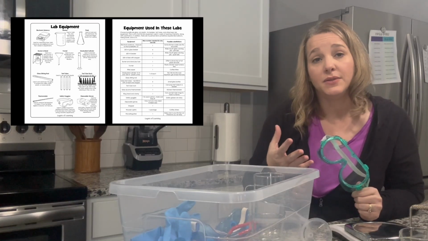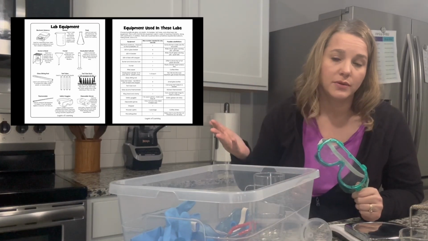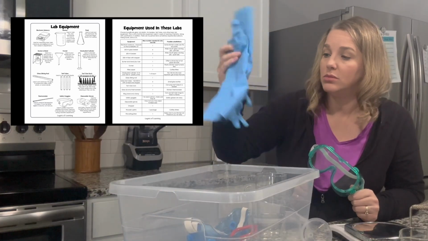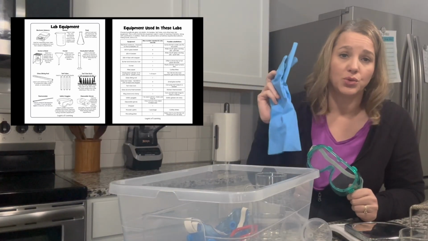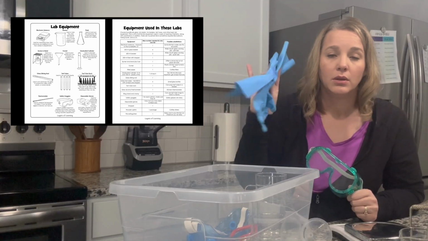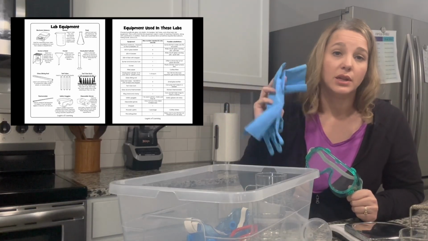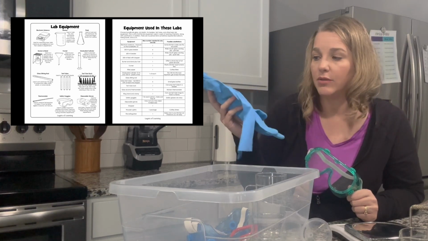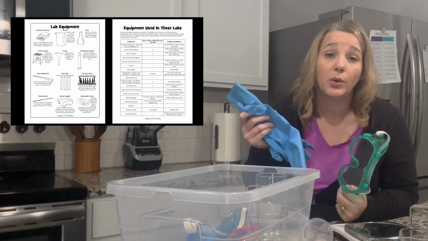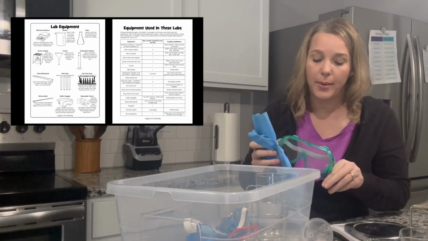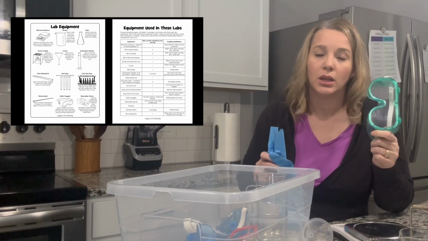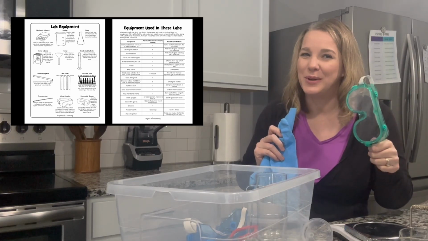Another thing as far as safety, so your sheet says disposable gloves. You can use disposable gloves. I have these kitchen dishwashing gloves that work as well. So that would protect your hands if we're using some more corrosive things. So gloves could be important if you're doing some of those experiments that have the more corrosive things, like toilet bowl cleaner, for example. So like I said, you're not required to have any of this. But if you are doing the experiments, your safety goggles are the most important thing. So if you're buying one thing, that's what I would want you to buy.